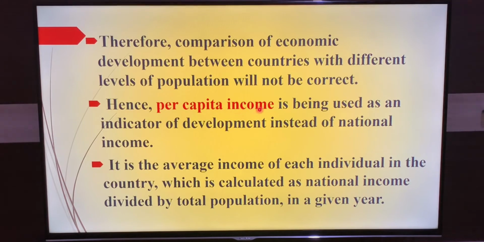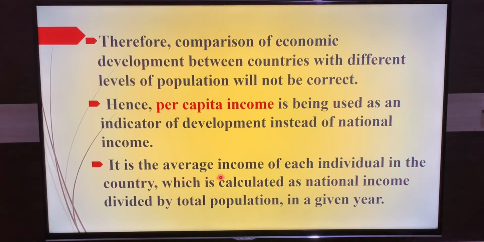Hence, per capita income is used as an indicator of development instead of national income, because national income does not say exactly the level of economic development due to different levels of population. So we will take per capita income as the income indicator instead of national income to indicate development.